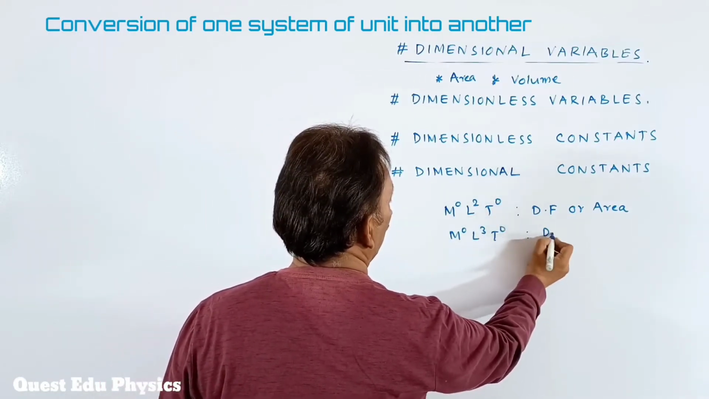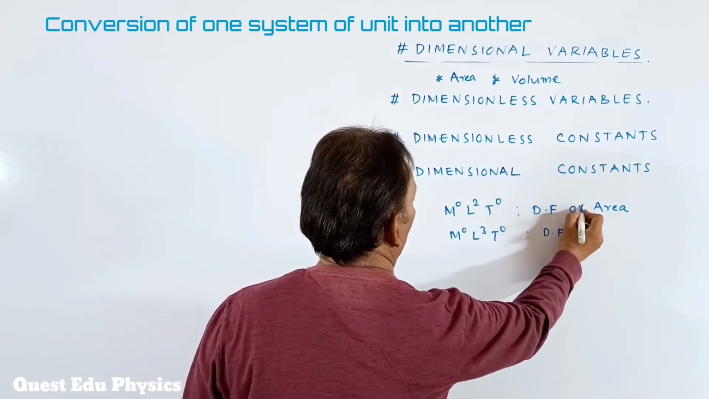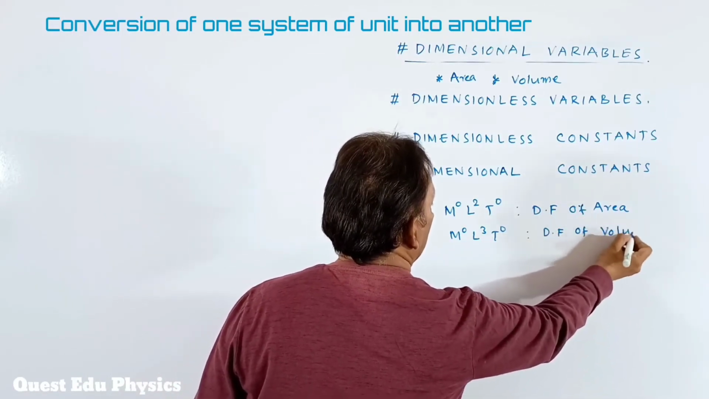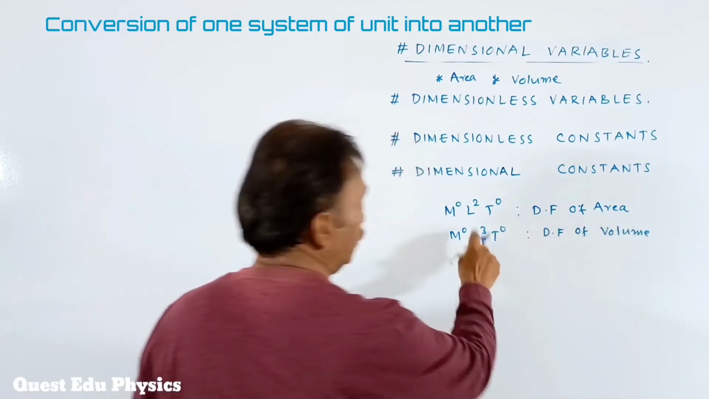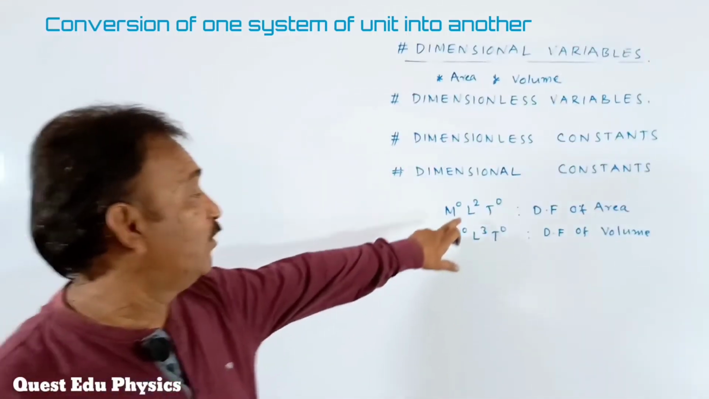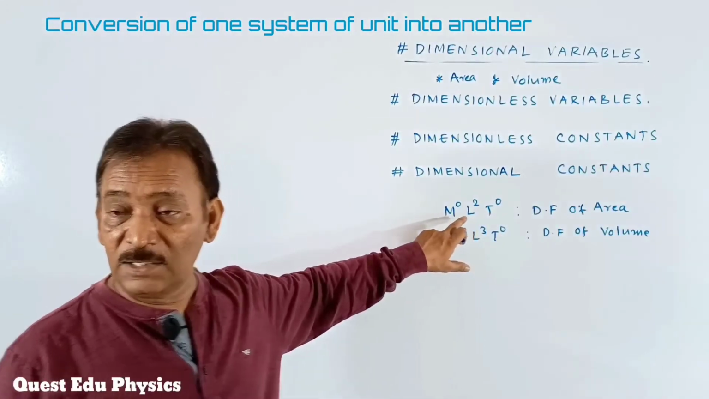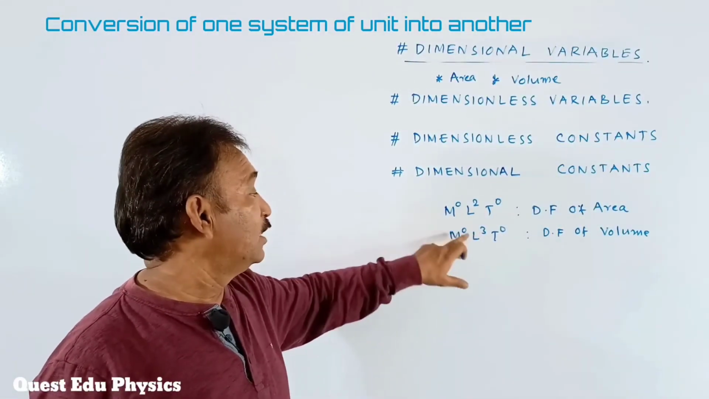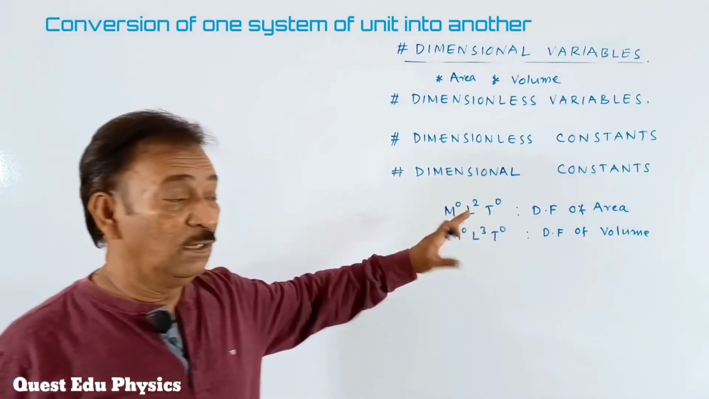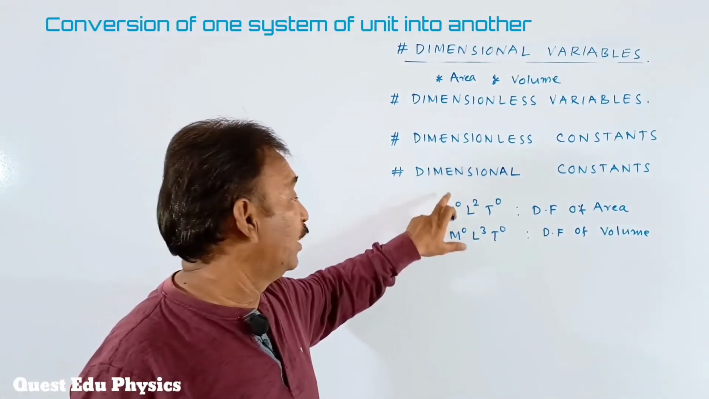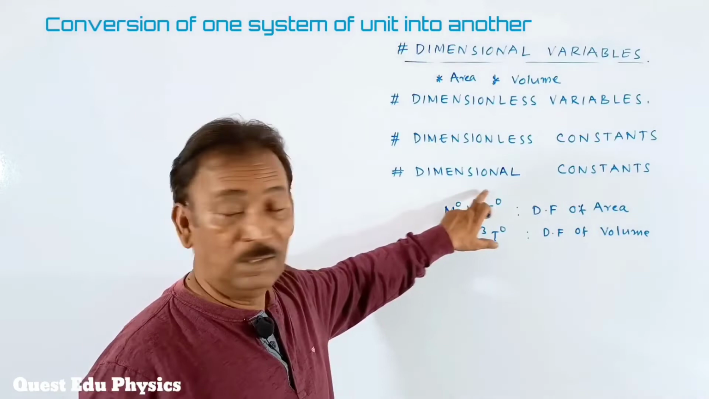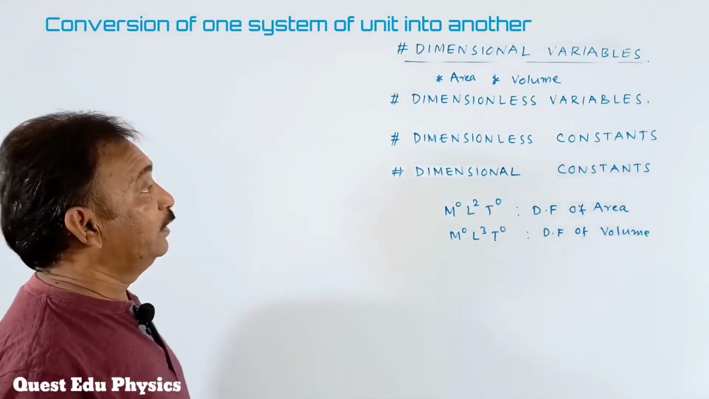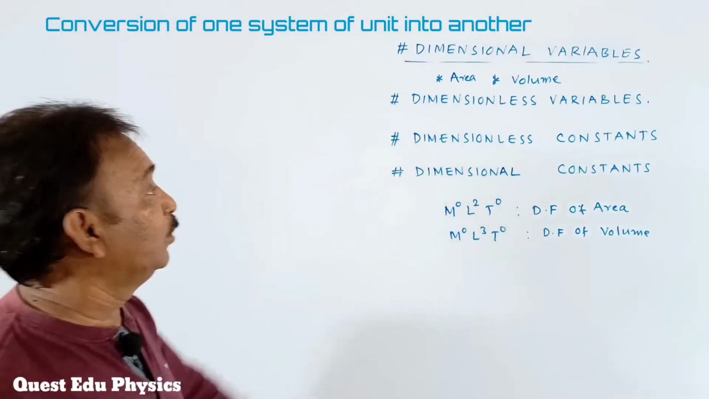It is the dimensional formula of volume. See, the value of the L is changing. That's why I said it is the variable. Here, L has the power of 2 and it changed to 3. In the same way, you can take the length and write it as M0 L1 T0, with the L value changing here. Okay, I think you understood what a dimensional variable is.